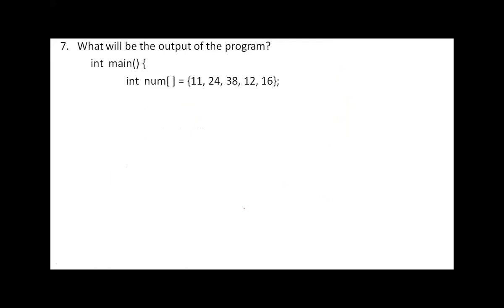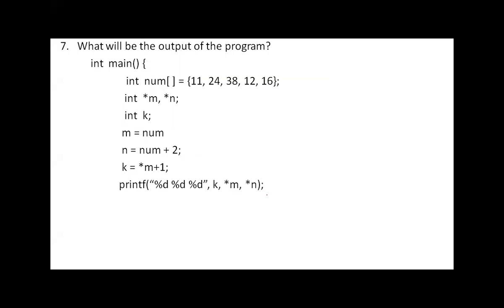Then just see here, I have an array with these values 11, 24, 38, 12, and 16. Then I have 2 more pointers and an integer variable k. Then I say m is equal to num. Then n is equal to num plus 2, I assign. Then I say k is equal to star m plus 1. If I print percentage d k comma star m comma star n, what is printed? 12, 11, 38, or 24, 11, 38, or 24, 24, 38, or 12, 24, 38.